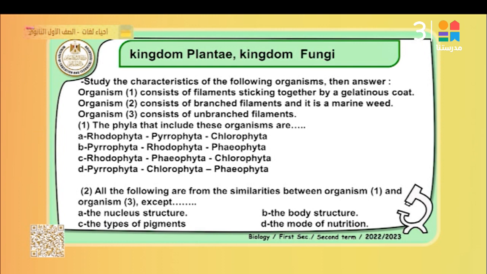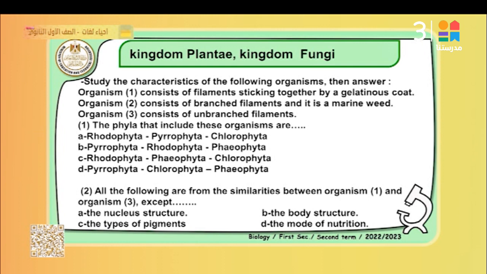Organism 2 consists of branched filaments and is a marine weed. It is called Fucus, Phaeophyta. Organism number 3 consists of unbranched filaments. It's called Cladophora, Chlorophyta. The phyla including the organisms are Rhodophyta, Phaeophyta, Chlorophyta. The other orders are wrong. The best answer is C.